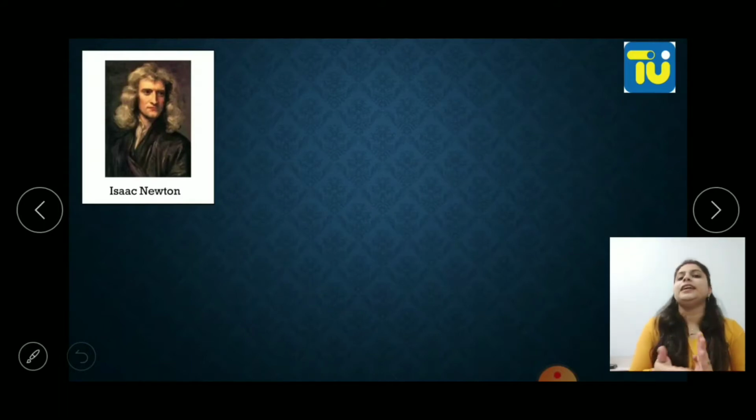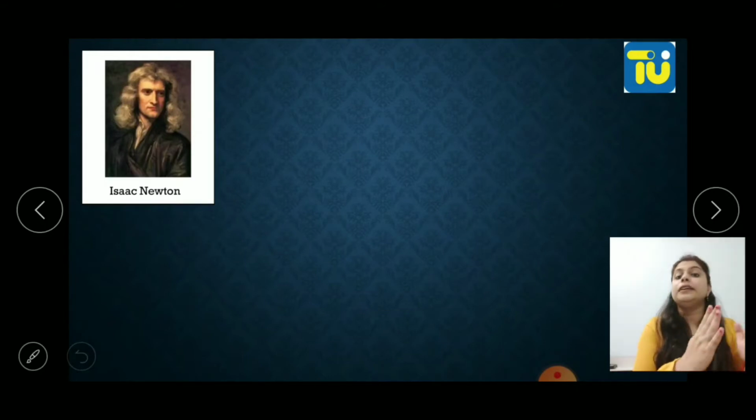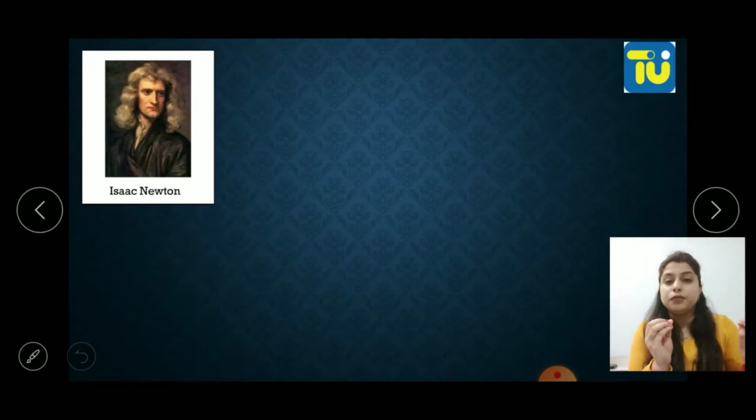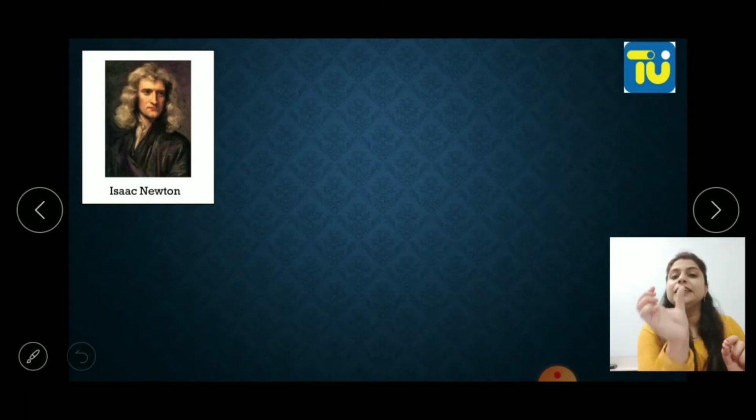Sir Isaac Newton, we all know him. He is a great scientist. Newton said that light is a collection of particles. He was in support of the particle nature of light. So he said light is a collection of small particles moving with a great velocity, and he named them corpuscles. This theory was later known as the corpuscular theory.